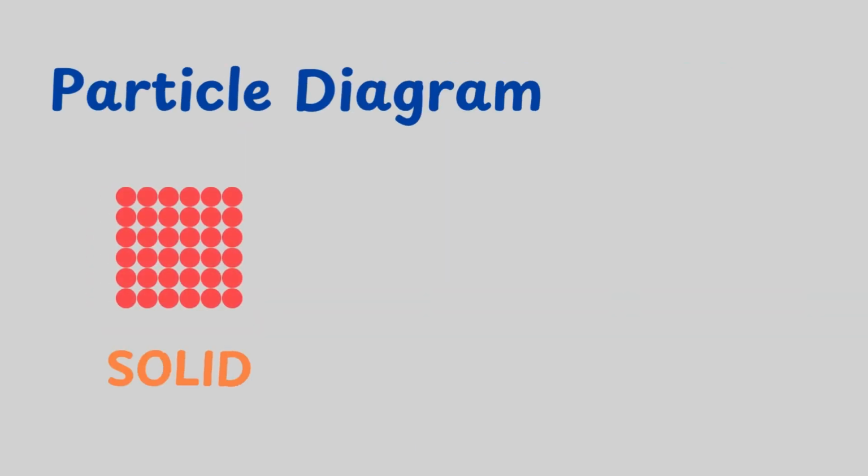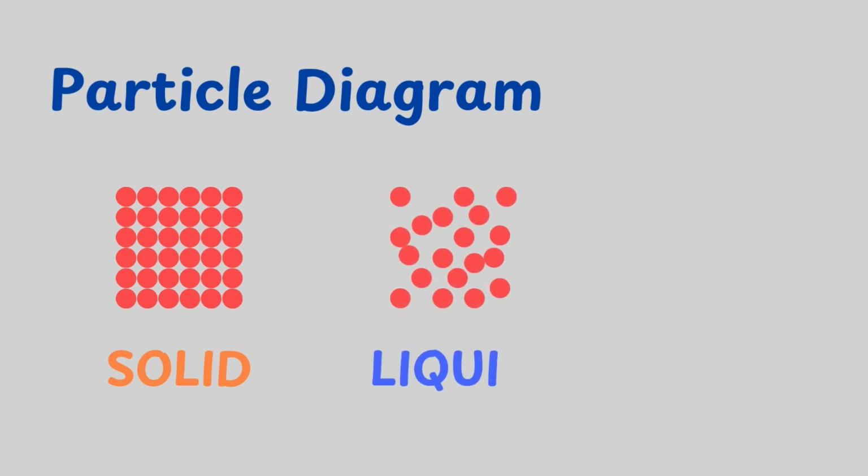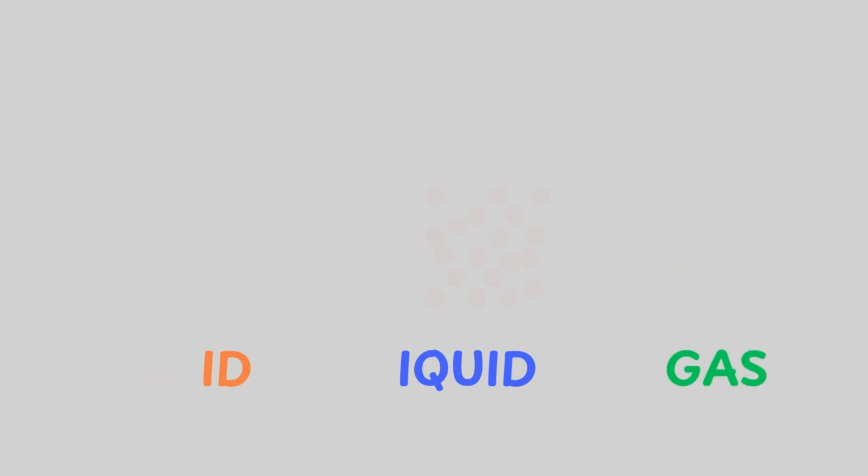These are the particle diagrams of solids, liquids, and gases. Solid particles are packed closely in neat rows and columns. This is called a lattice structure. Liquid particles are more spread out than solids, however, there still exist some particles touching others. Gas particles are all spread out with none of them touching each other.